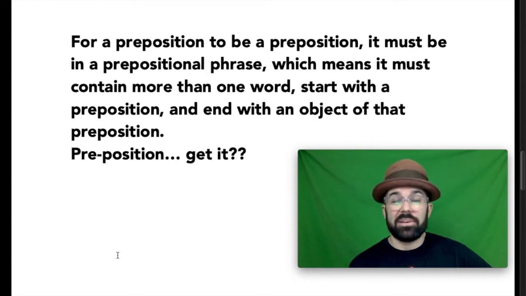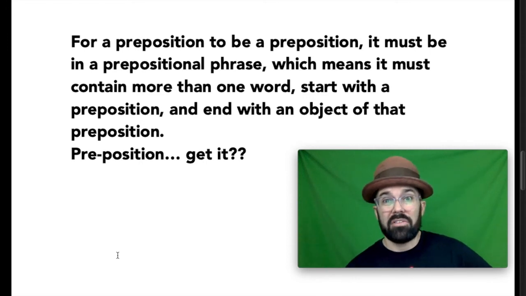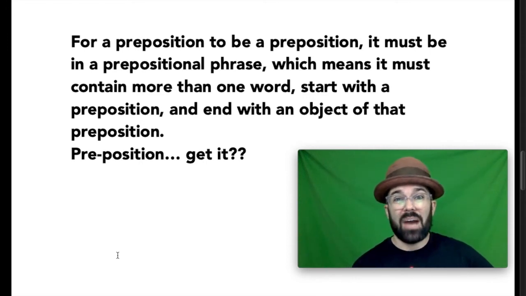And a phrase, by definition, is more than one word. It must have an object of the preposition that the preposition is pointing to, right? And if you look at the word preposition and break it down, it's in a position before some other thing, some object, noun, or pronoun.